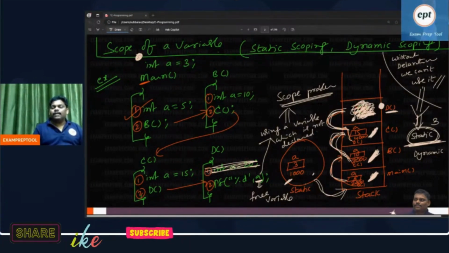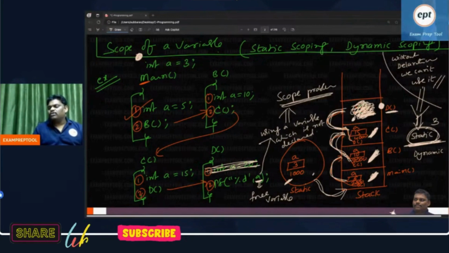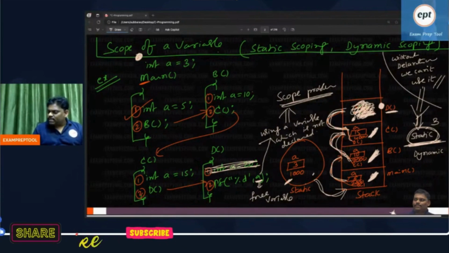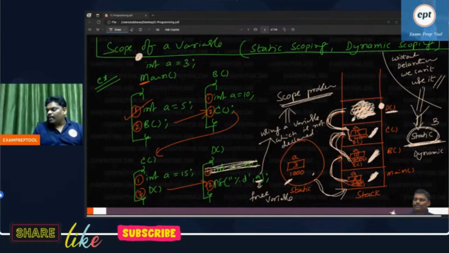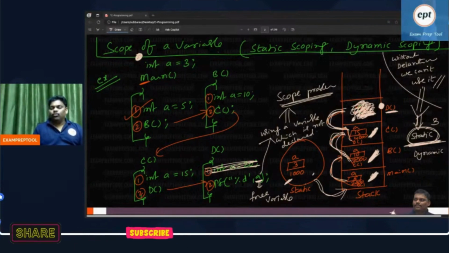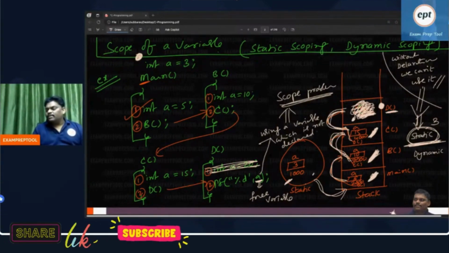Balwant is saying that C hash and Java use dynamic scoping. If there is no local, instead of giving an error message, the language gives some suggestion. One goes to static scoping, one goes to dynamic scoping. Some languages follow static, some follow dynamic. Static scoping is easy to implement because it has less competition. Dynamic scoping is difficult to implement, but it may give the closest answer. You cannot say static is always better, and you cannot say dynamic is always better. It depends upon the programming language.